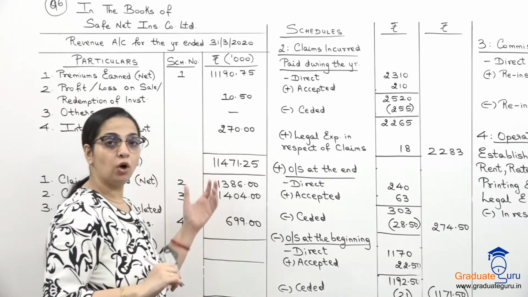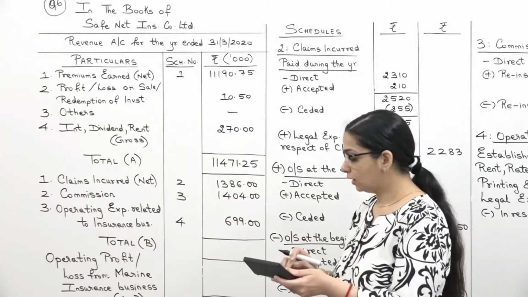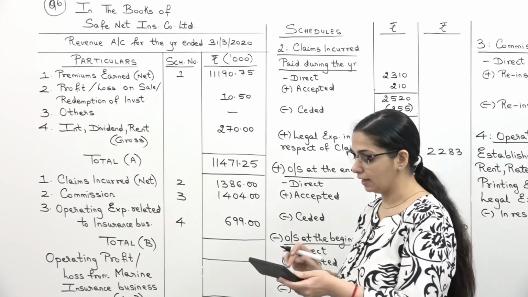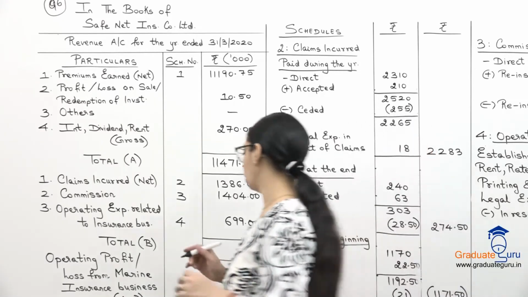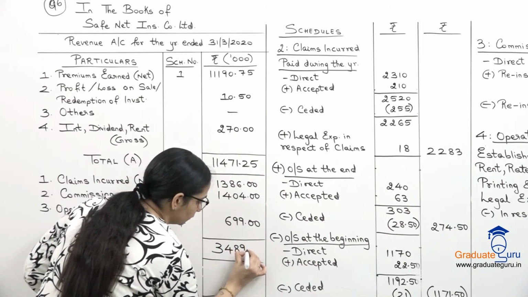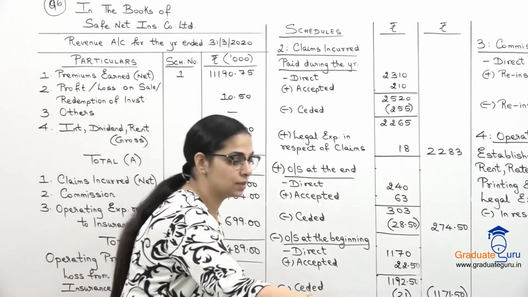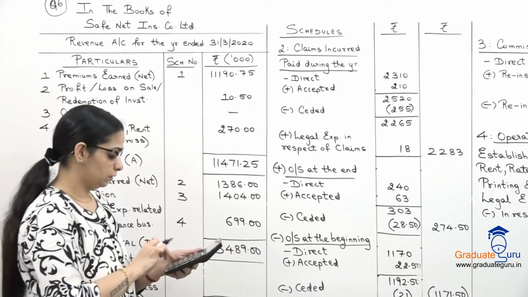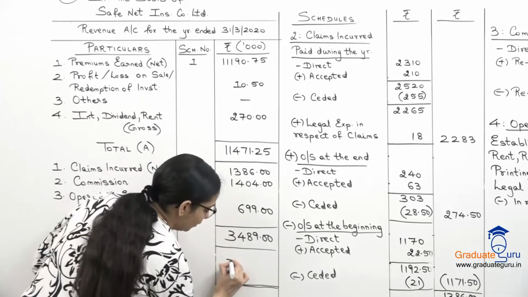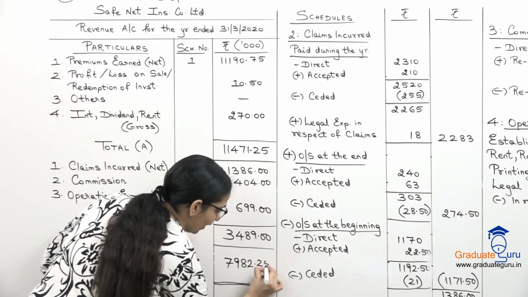Now we'll take a total of the expenses. So let's take a total of these three. 1386 plus 1404 plus 699. 3489 is the total. So from the income, we will subtract the expense. We will get 7982.25.